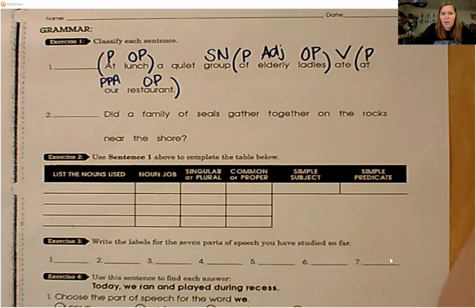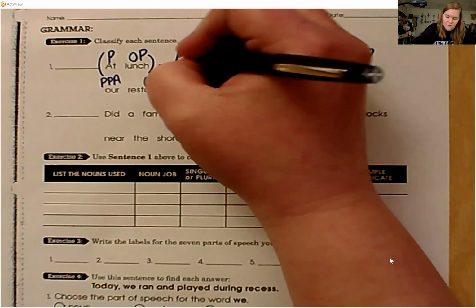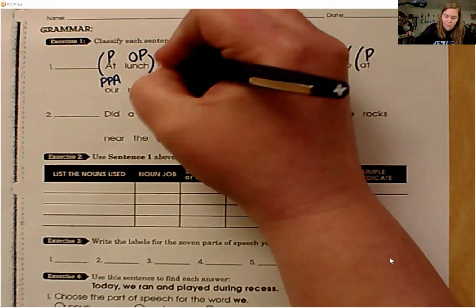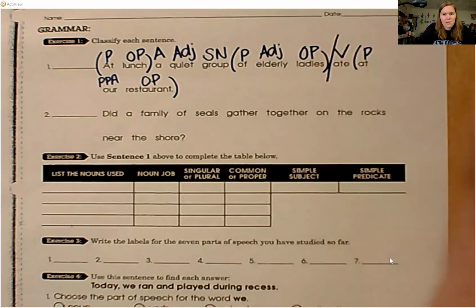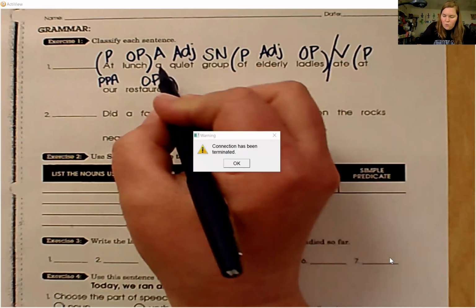What kind of group was it? Quiet, adjective. A, article, adjective. Where do we divide this sentence? We have no helping verbs. So right before the verb, ate. The subject is a quiet group of elderly ladies.